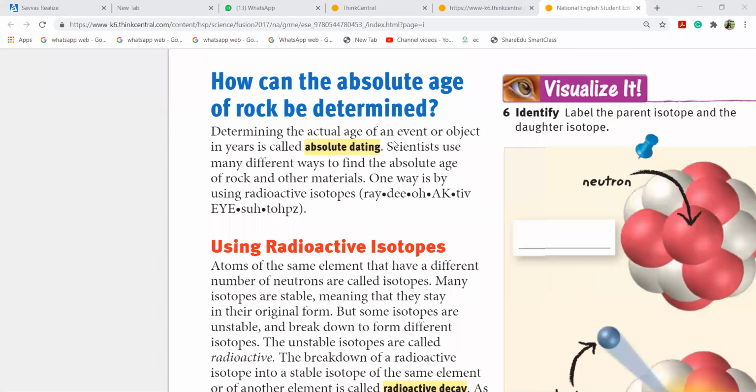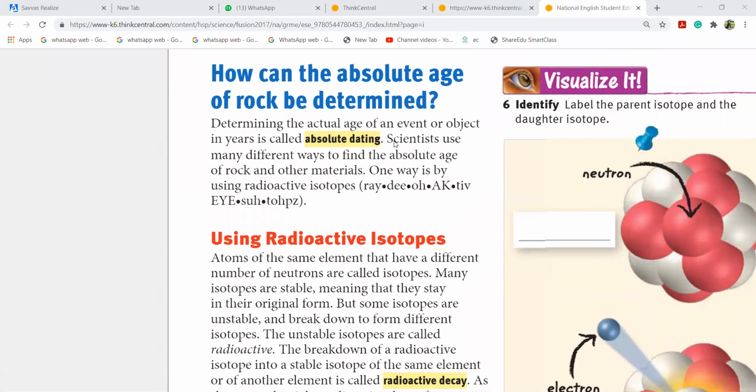Now here, determining the actual age of an event or object in years is called absolute dating. If you take the actual age of an event or object in years, this year it happened, that is called absolute dating. Scientists use many different ways to find the absolute age of a rock and other mineral materials.